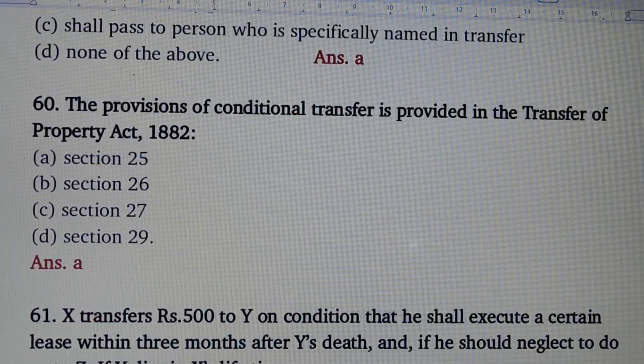Question number 60. The provision of conditional transfer is provided in the Transfer of Property Act. Answer is option number A, section 25.